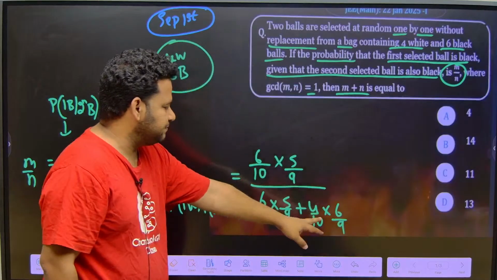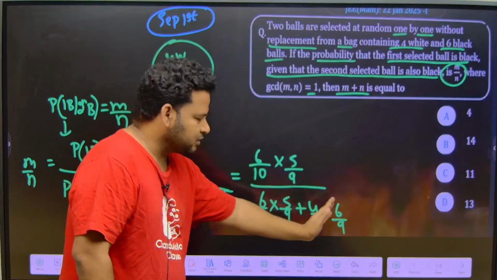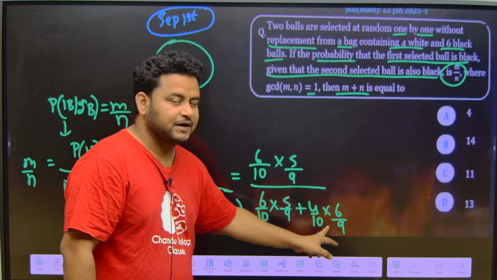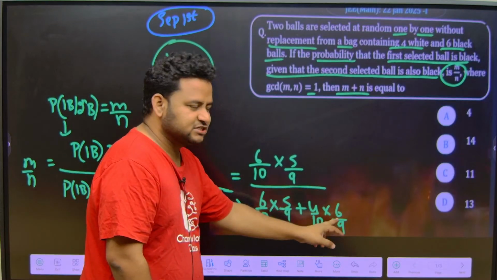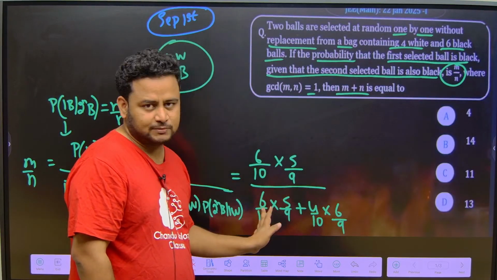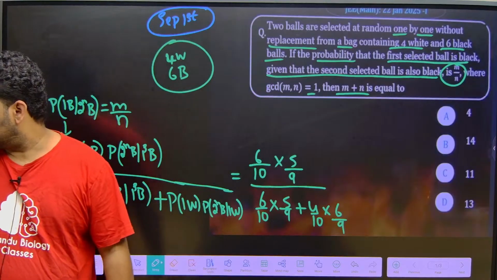Here please don't make the mistake. Don't write here 6 by 10. It is not 6 by 10, you will get it wrong. Here it is 6 by 9. So this is very important. Second being black is 6 by 9, because already one white ball is removed. Okay, clear till here? Clear till here?